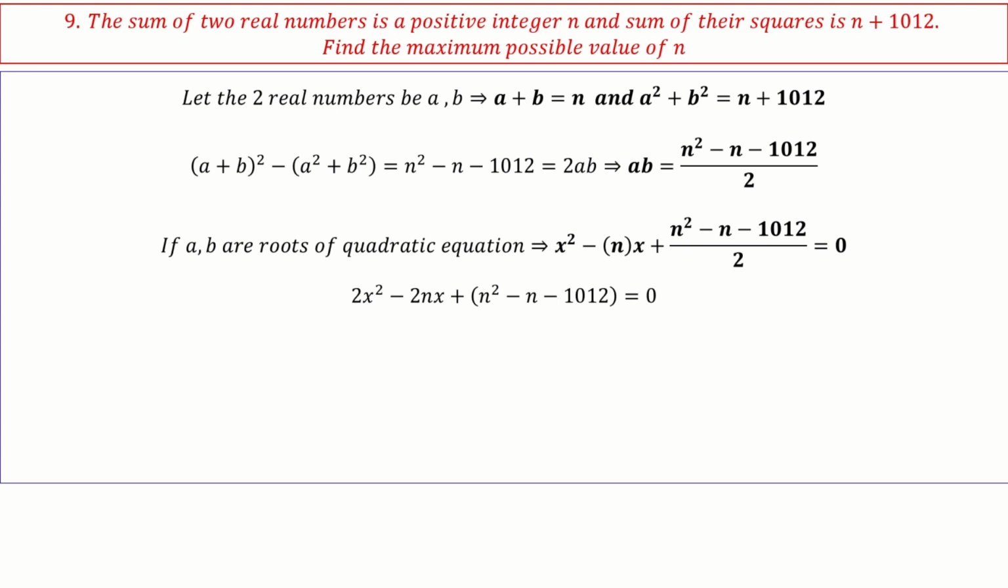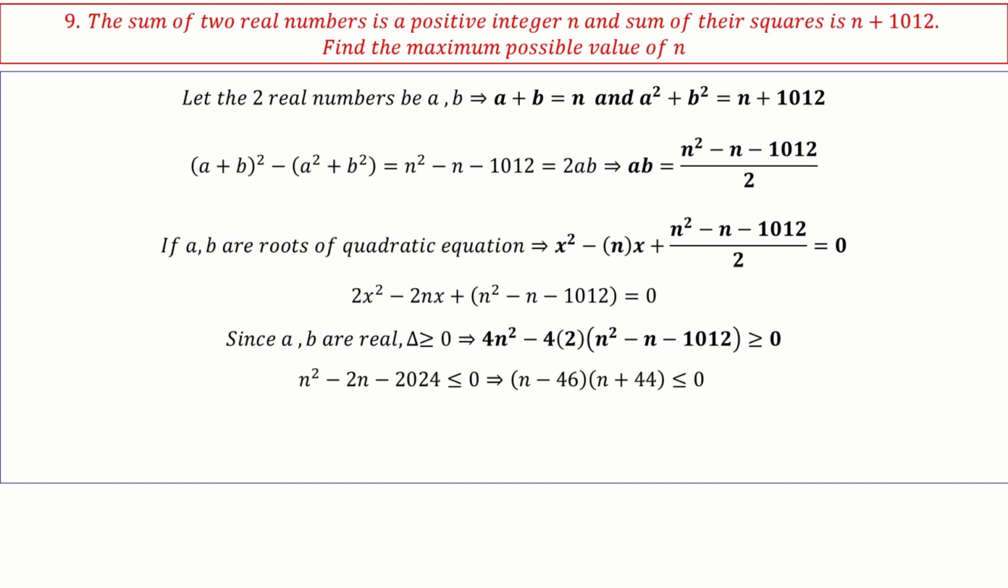Now I know what x is. x is nothing but a and b, and I know that they are real, which means the discriminant is greater than or equal to 0. So b square minus 4ac is greater than or equal to 0. Just put that condition. So b square minus 4ac is 4n square minus 4 times 2 times (n square minus n minus 1012), which is greater than or equal to 0.